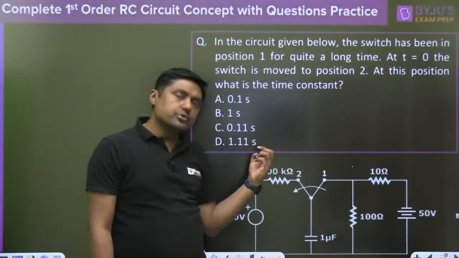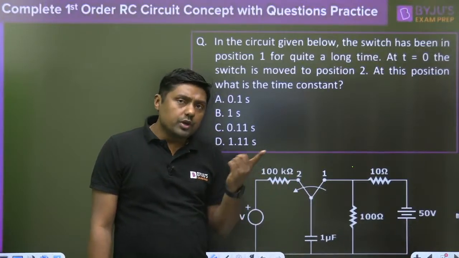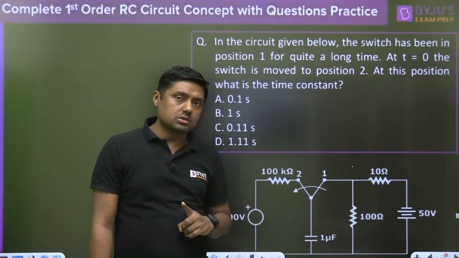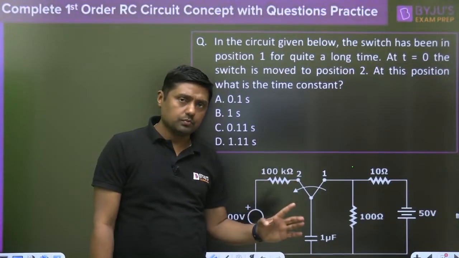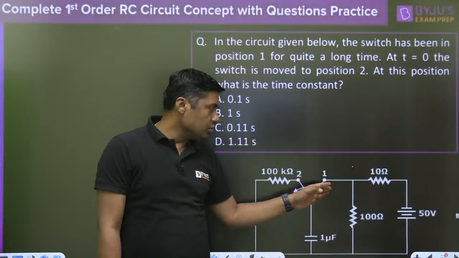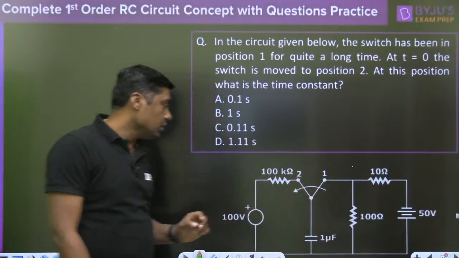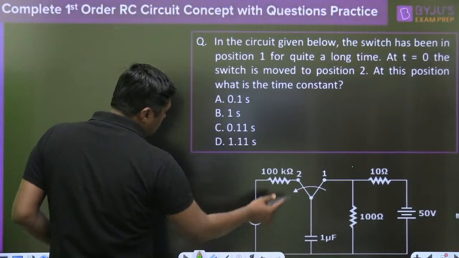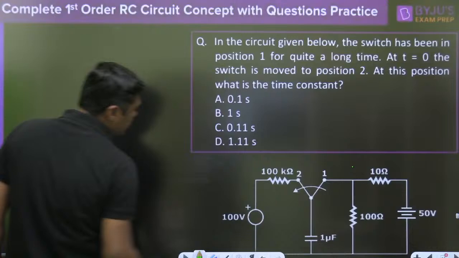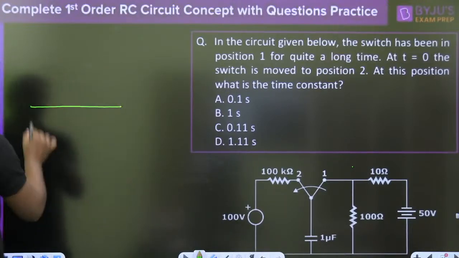Now, why am I choosing this question? Always remember, we are calculating the time constant for t greater than 0. So exactly at t equal to 0, the switch is moved from position 1 to 2. Now, if I want to calculate the time constant, what is the new position? This is the new position. So always remember, you have to calculate the time constant for this portion only.